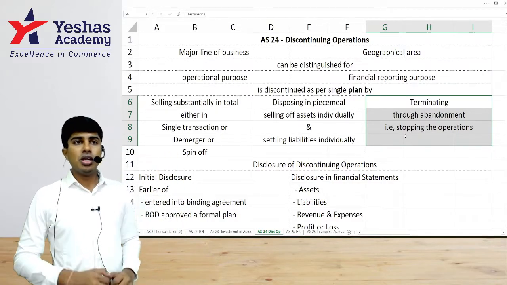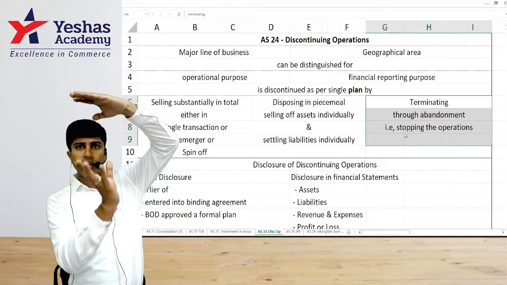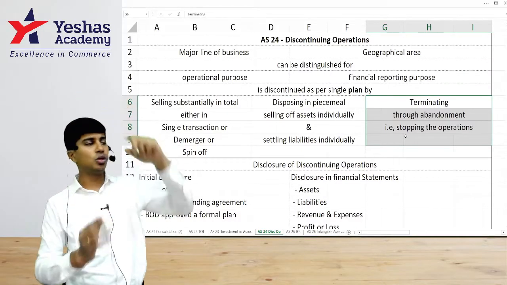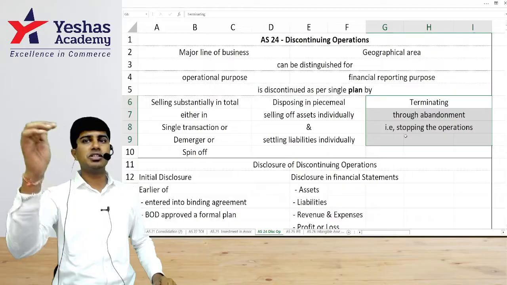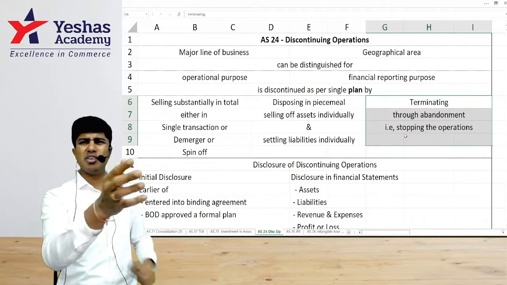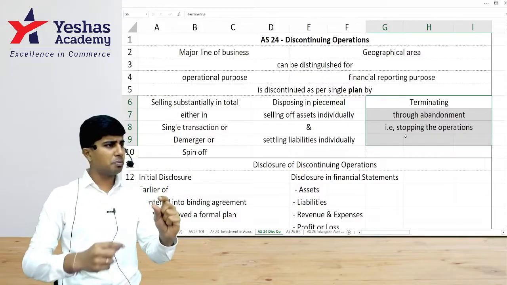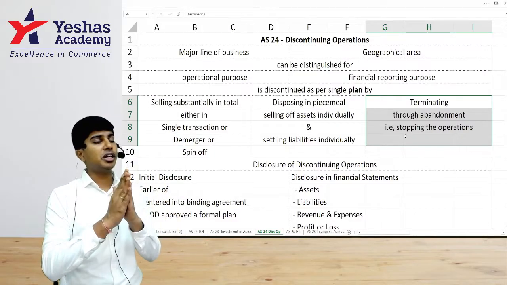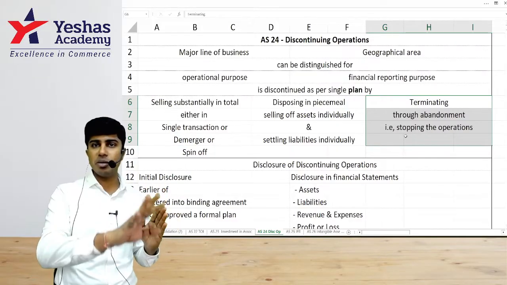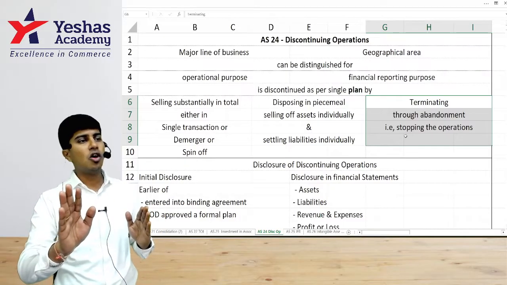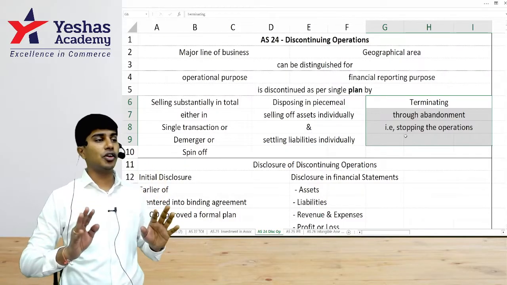How do they disclose? In your profit and loss statement, you write revenue from operations, other income, total income, employee benefit expenses, depreciation, finance cost, other expenses, total expenses, income minus expense, profit. This profit has to be written separately. How much is the profit from continuing operations? How much is the profit from discontinuing operations?